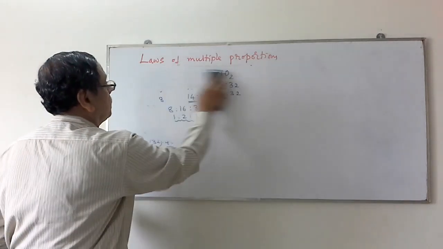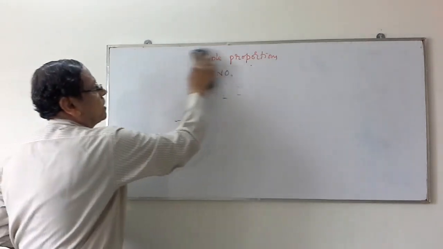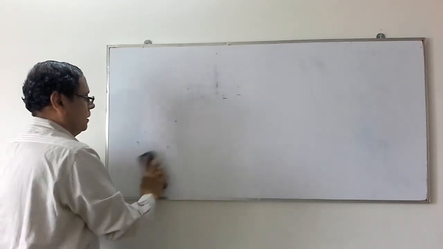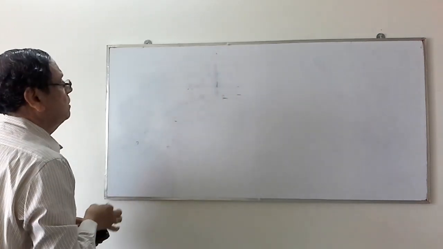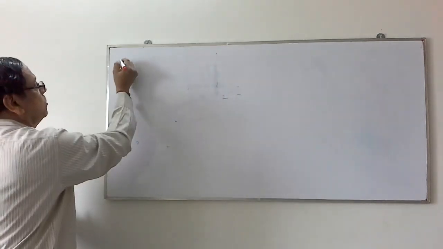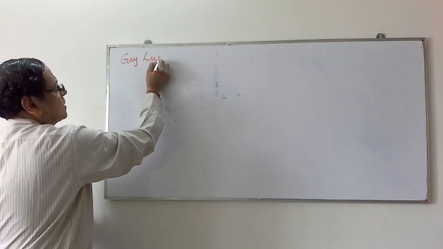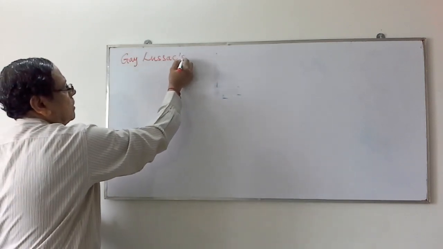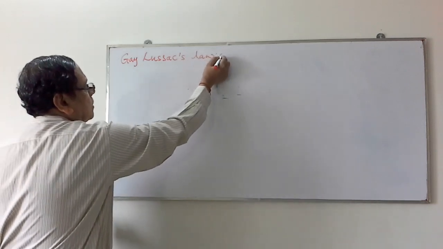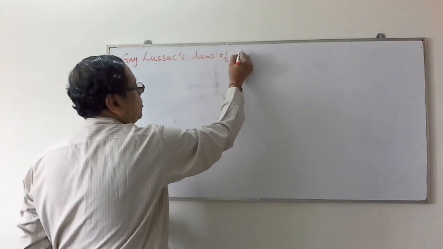Now let us consider the next law, Gay-Lussac's law of combining volumes.